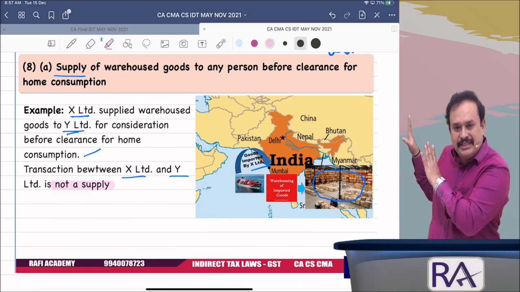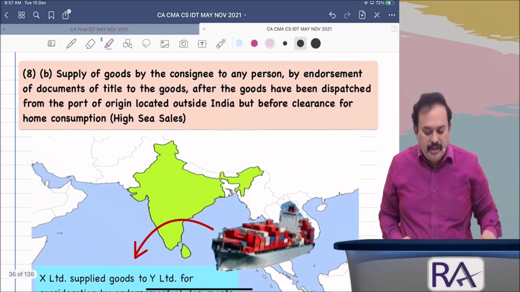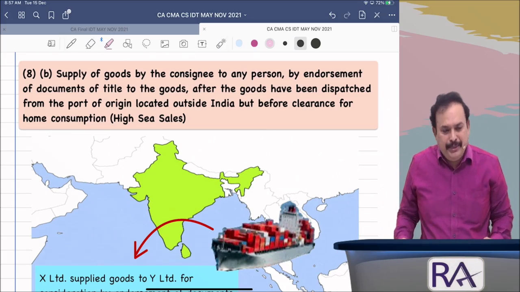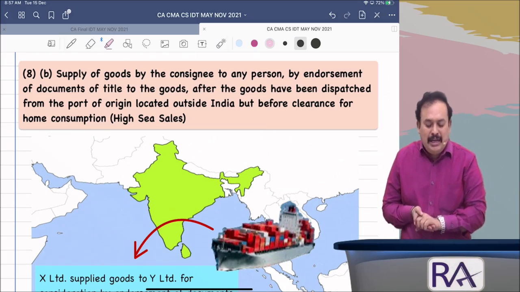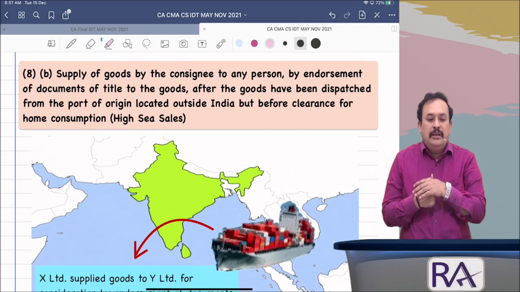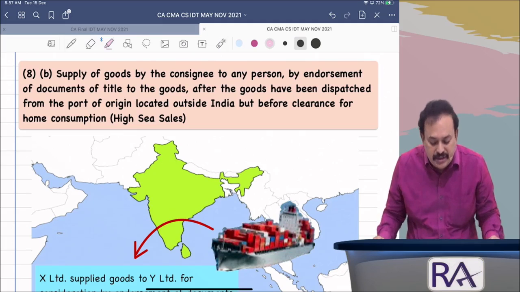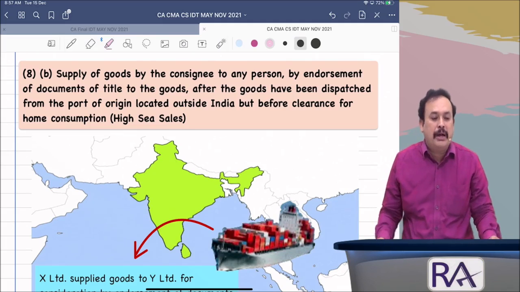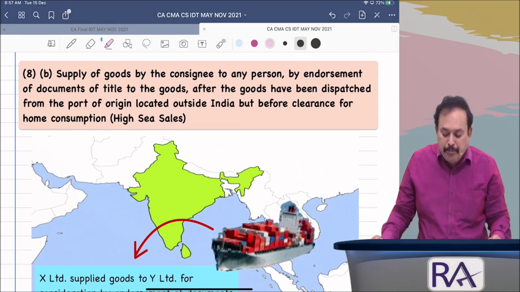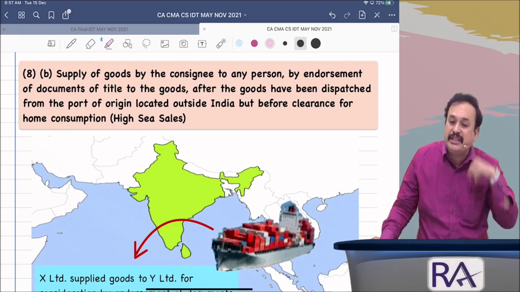Supply excludes this. Further, Schedule 3, point number 8, sub-point B is as follows: supply of goods by the consignee to any person by endorsement of documents of title to the goods after the goods have been dispatched from the port of origin located outside India but before clearance for home consumption, namely high seas sales transaction.